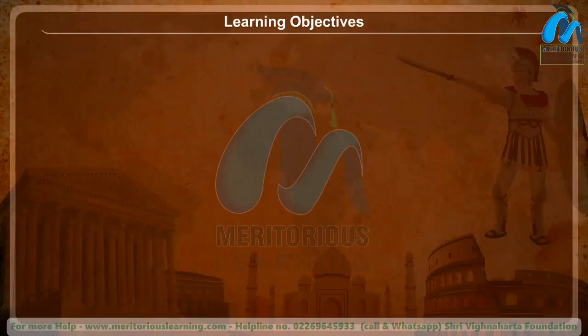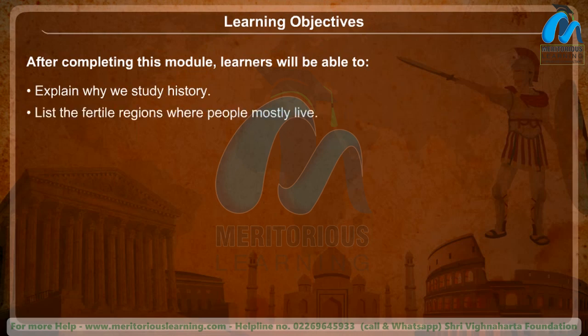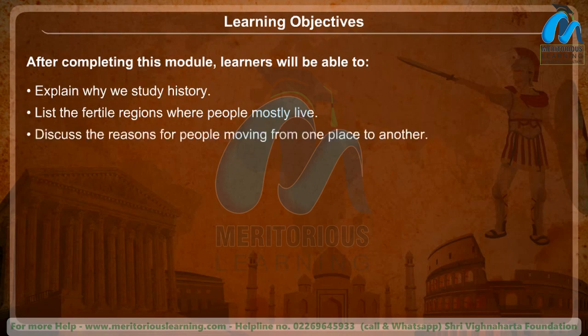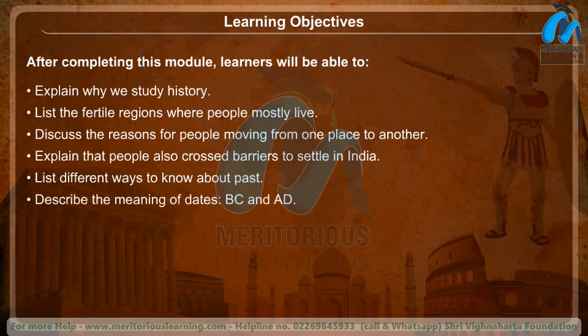Learning objectives. After completing this module, learners will be able to explain why we study history, list the fertile regions where people mostly live, discuss the reasons for people moving from one place to another, explain that people also crossed barriers to settle in India, list different ways to know about the past, describe the meaning of dates BC and AD.